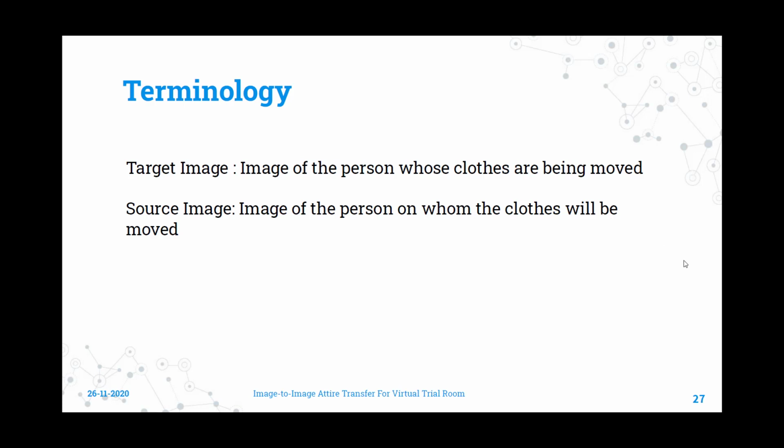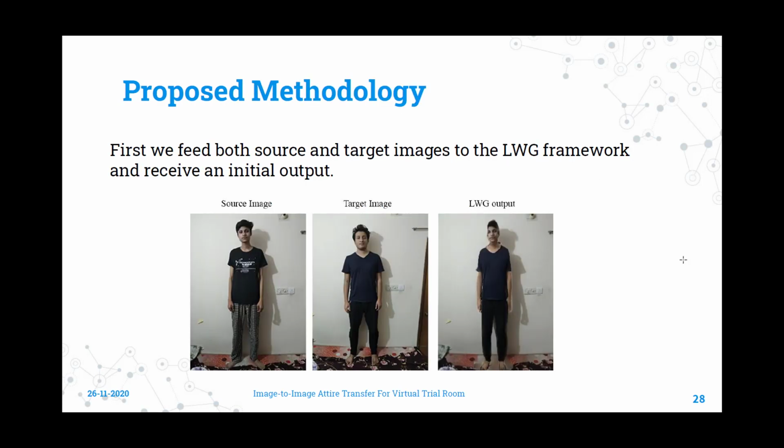Now that we know the difference between the target image and the source image, let's talk about our proposed method. First, we feed both the target and the source to our Liquid Warping GAN framework and receive an initial output. From what I have said earlier, we know that it is very likely that the output of the Liquid Warping GAN framework is distorted and the shape is not preserved. If we take a look at the output generated by the Liquid Warping GAN, we can clearly see that the shape is simply not right. We need to process this output even further to produce a better result.